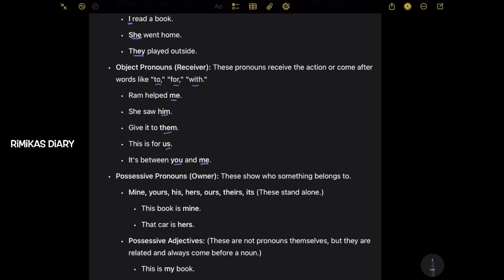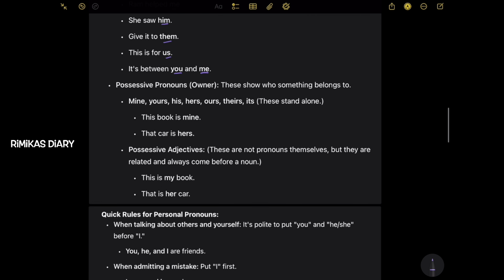So these are the pronouns that receive the action or come after words like to, for, with. Possessive pronouns, so like the owner. These show who something belongs to. Mine, yours, his, hers, ours, theirs, its. These stand alone. This book is mine. That car is hers. So these are possessive pronouns.